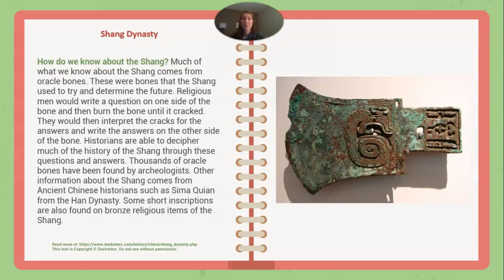Historians are able to decipher much of the history of the Shang through these questions and answers. Thousands of oracle bones have been found by archaeologists. Other information about the Shang comes from ancient Chinese historians such as Sima Qian from the Han dynasty. Some short inscriptions are also found on bronze religious items of the Shang.